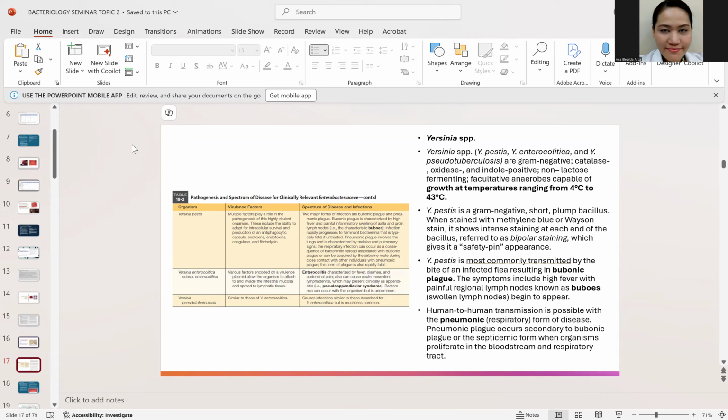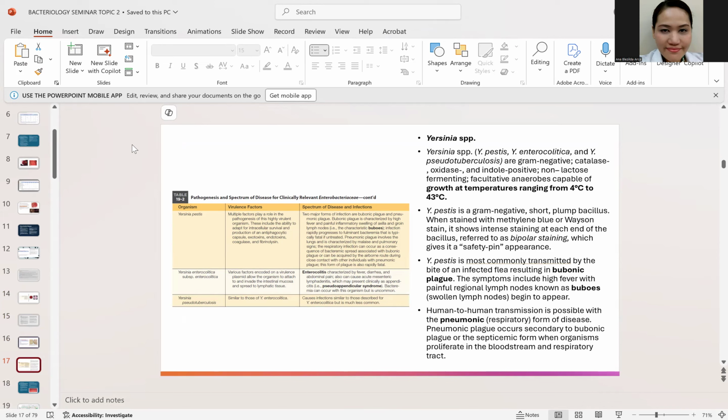Now, next is the Yersinia. So the Yersinia is a species of microorganism that can grow over a wide range of temperature. Some of them can grow at 4 degrees. Some of them can grow at 43 degrees Celsius. Particularly Yersinia pestis, this is the most problematic species of the Yersinia because this is known to cause the plague. Okay, it is called the plague bacillus. It is known to cause the bubonic plague.